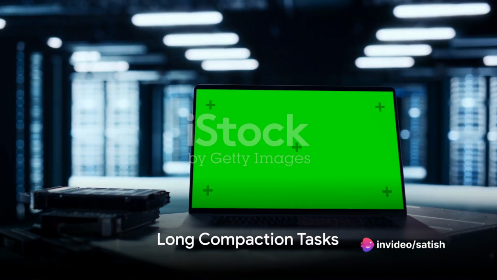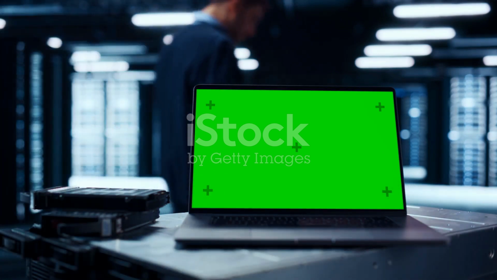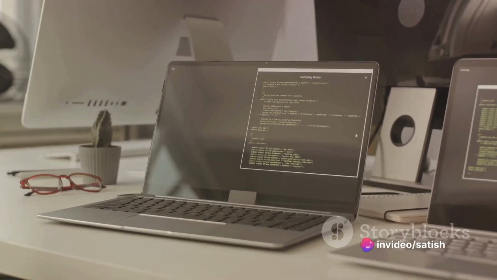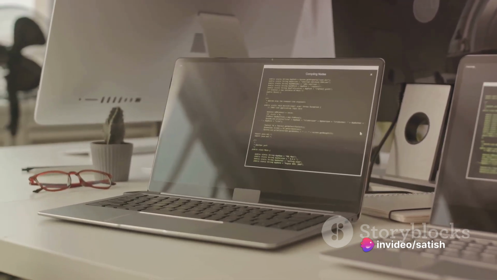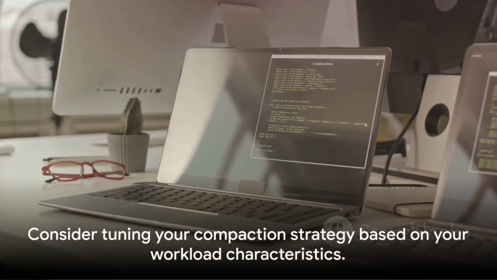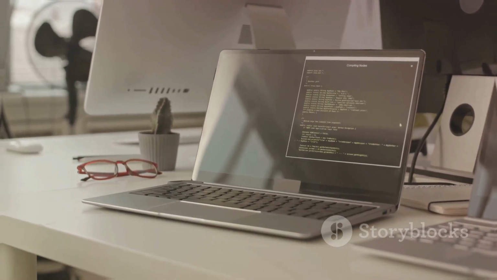Long compaction tasks can also contribute to GC issues. Compaction merges SSTables to improve data organization and disk space utilization, but it's a resource-intensive process. Large SSTable sizes or frequent compactions due to high write throughput can exacerbate the problem. To circumvent this, consider tuning your compaction strategy based on your workload characteristics.